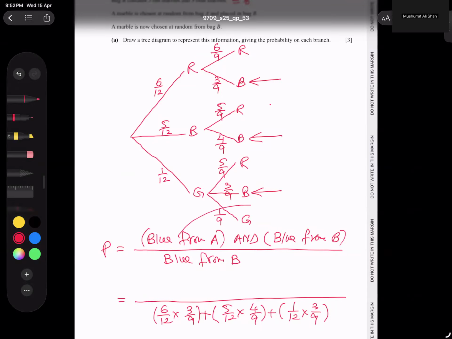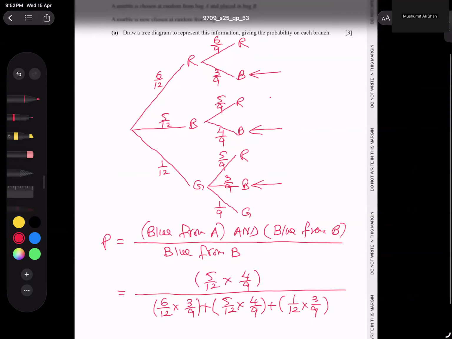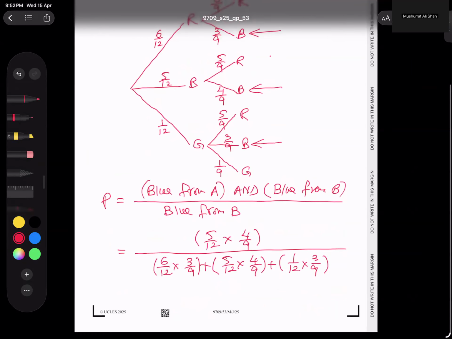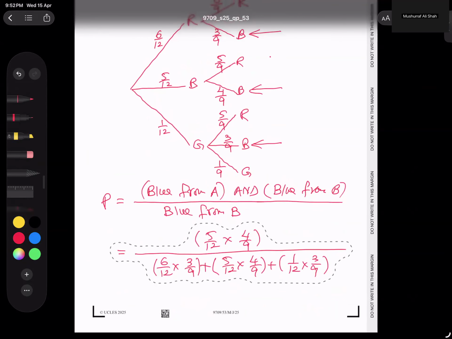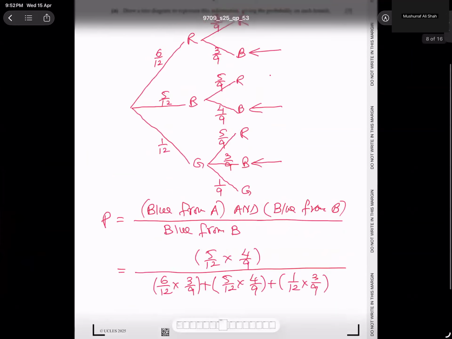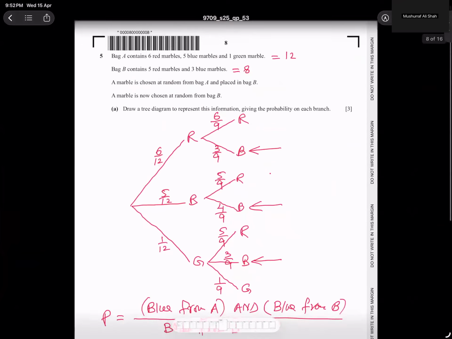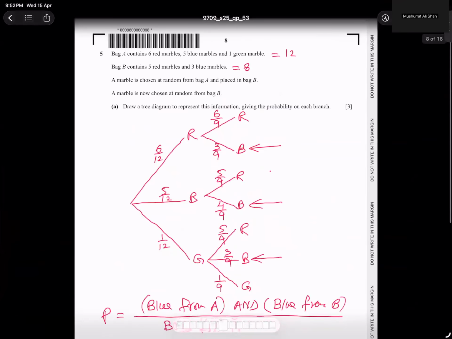And from bag A, blue from A and blue from B. Which branch, students? We can see only this branch. So I'm writing on the top 5 by 12 into 4 out of 9. That's it, and now it's a matter of just typing in the calculator. But before that, I copy from here and paste here so I can finalize it. Okay, this is done.